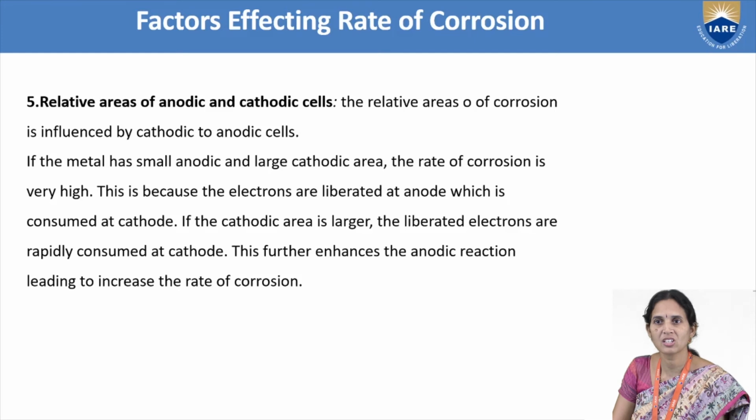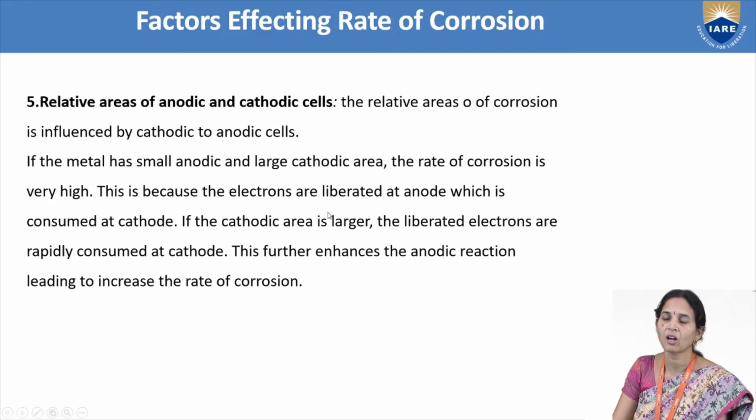So more oxidation takes place at the anodic area and more reduction takes place at the cathodic area. The rate of corrosion will be very high when there is a small anodic area and a large cathodic area in the metal. The electrons liberated at the anode are consumed by the cathode.